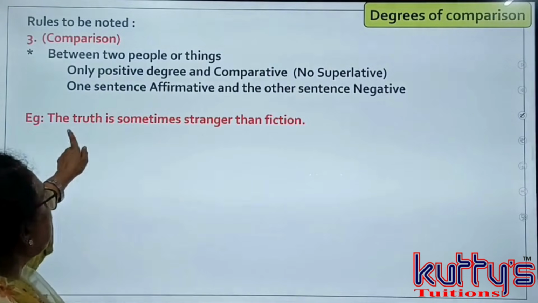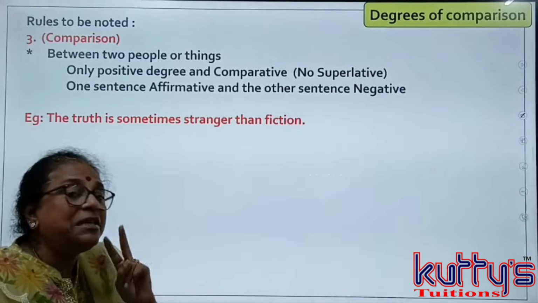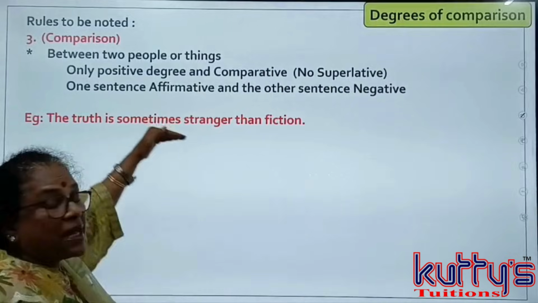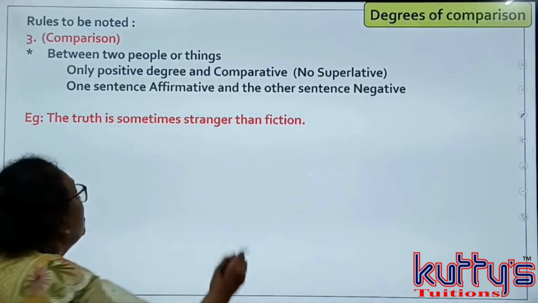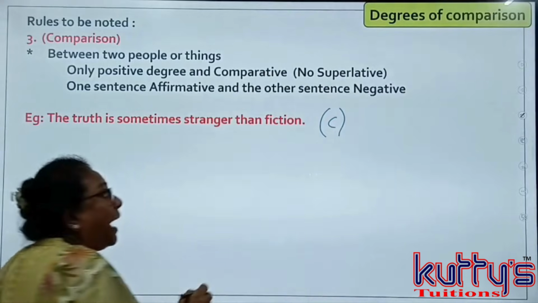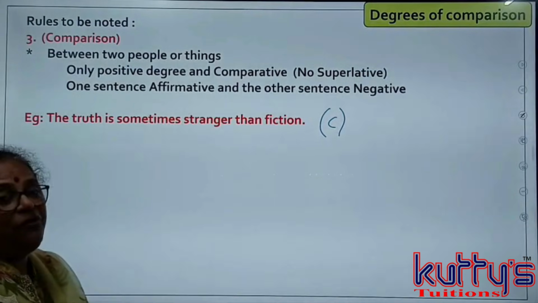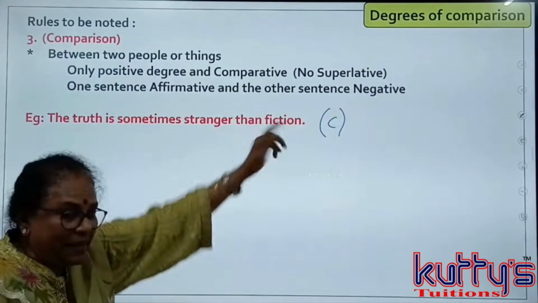Next thing, you have to see whether the sentence is affirmative or negative. Since there are only two sentences, one is affirmative, the other one will be negative. So since this is comparative but affirmative, we have to change this to positive and make it negative.